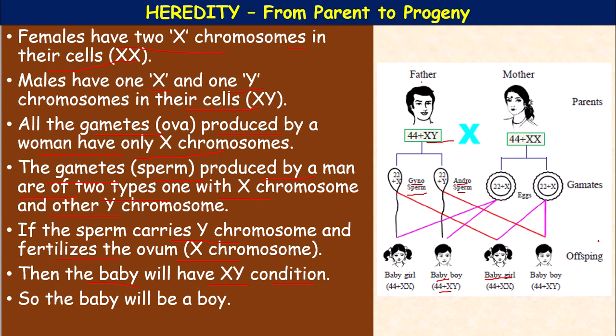The same thing happens in the offsprings. The baby boy or baby girl depends upon the sperm which combines with the ovum. If a gynosperm combines with the ovum or egg, then a baby girl is produced. If the androsperm fertilizes the egg with the X chromosome, then the XY combination, the baby boy, is produced.